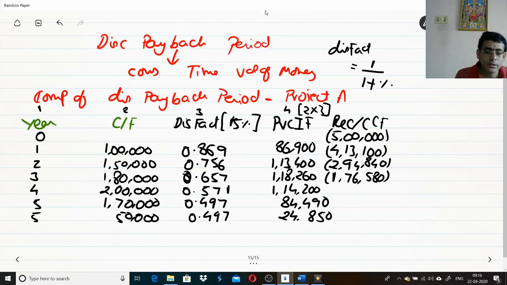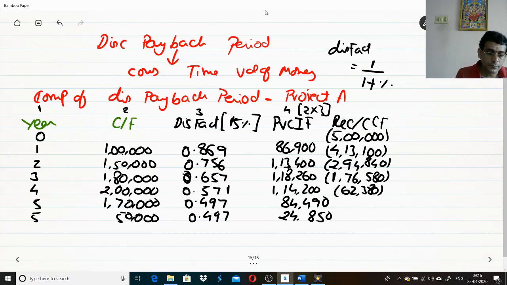Now, fourth year, you had recovered 1,14,200. So still, you are supposed to recover 62,380 rupees. That means 1,76,580 minus 1,14,200. Still, there is an amount of recovery of 62,380.